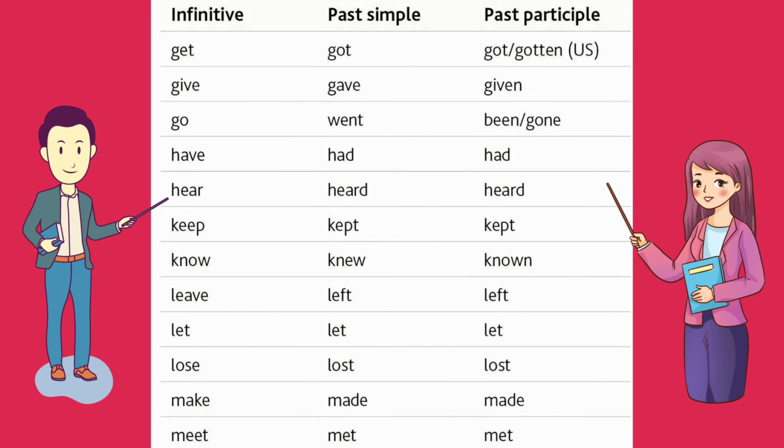See, in this also the past simple and past participle is the same, left, left. So leave, left, left. And in let we have all the three forms in the same manner. The first infinitive is let, past simple is let itself, and past participle it's let itself. All right, so in all three forms we have let. Next one we have lose, lost, and lost. Next one, make, made, made. Meet, met, met. In all the three we have the same forms.